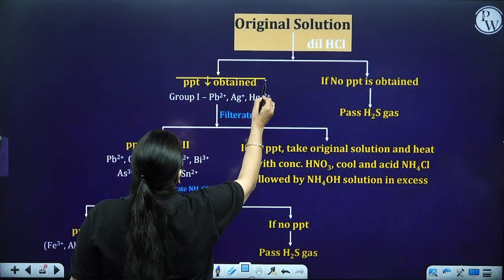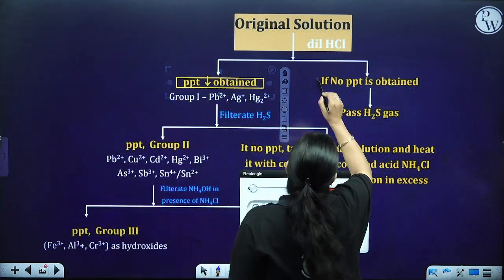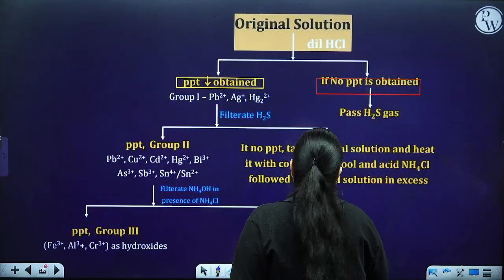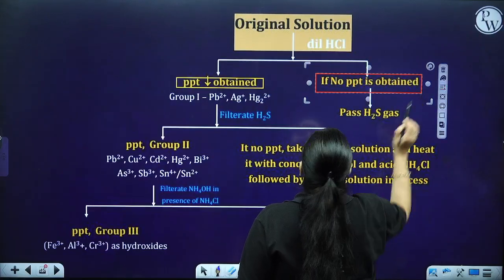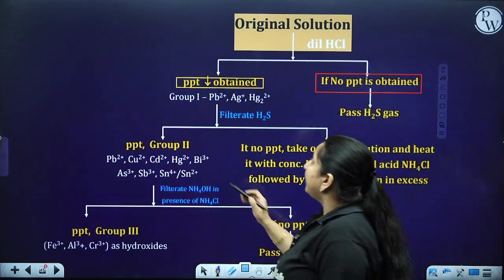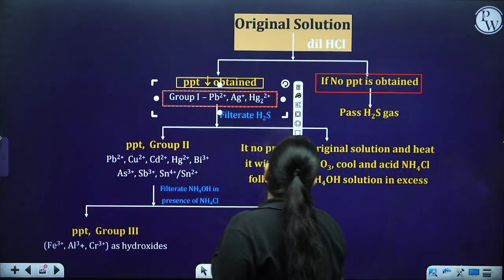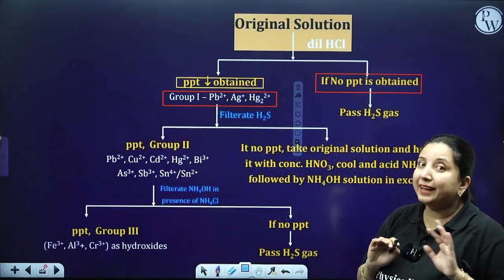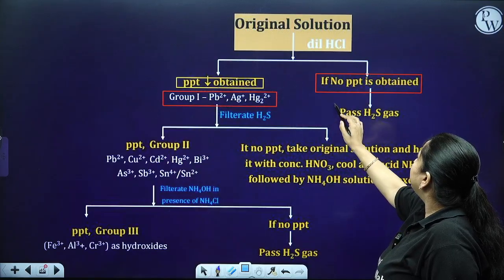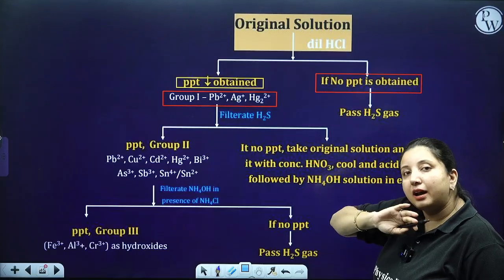I can get a precipitate, and in the another possibility I cannot get the precipitate, isn't it? Now if I get a precipitate over here, it means what? My group 1 elements are present, and if I am not going to get any precipitate, it means that my group 1 cations are absent.